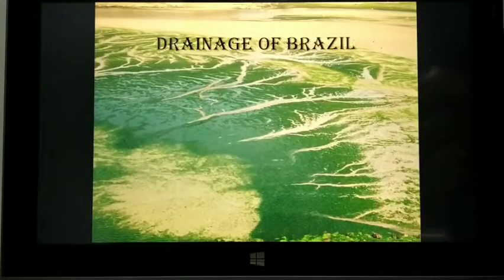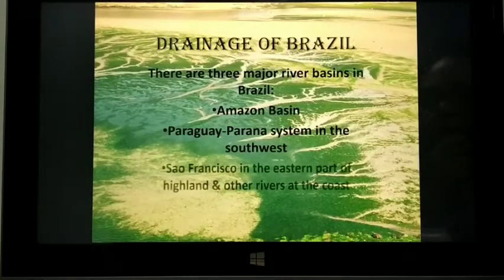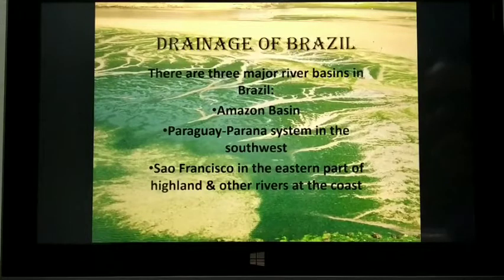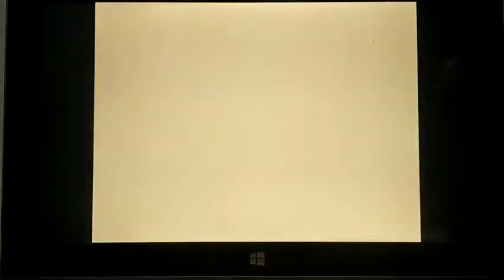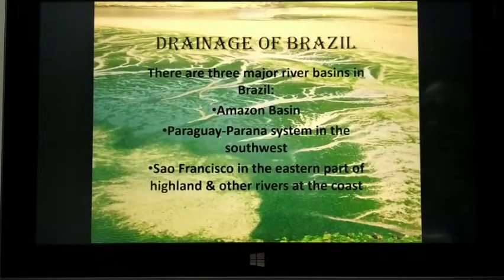Now we'll move towards the next point, that is drainage of Brazil. There are three major river basins in Brazil. Remember children, this is very important. First is the Amazon basin, second is the Paraguay Parana system in the southwest, third is the São Francisco in the eastern part of the highland, and other rivers at the coast. These three we are going to read about under drainage of Brazil.